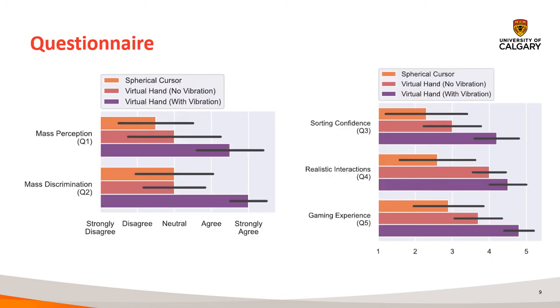Participants also expressed in the questionnaire they could perceive and discriminate objects' masses when using the visual hand with the vibration effect. Also, they found it to be more realistic and interesting in a gaming experience. But they were mostly neutral about using the visual hand without the vibration, even though data showed they could sort objects in the heavier weight ranges.